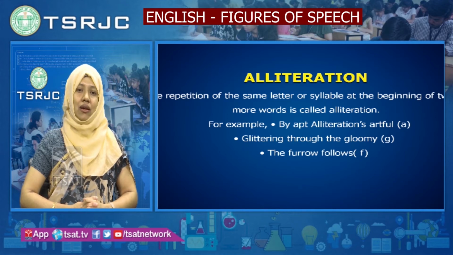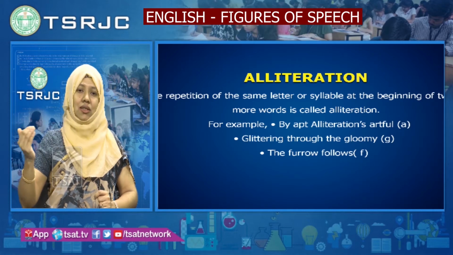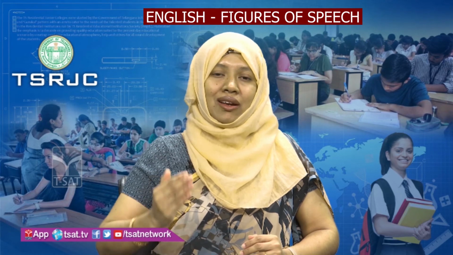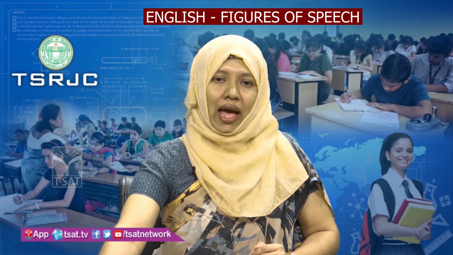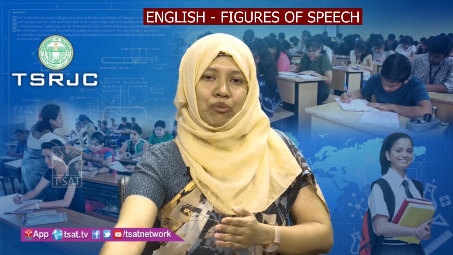In this line, a sound is repeated thrice. There are three words starting with letter A or a sound: apt, alliteration, artful.